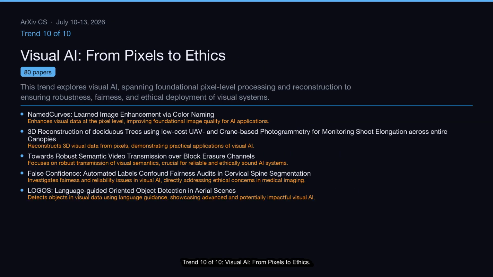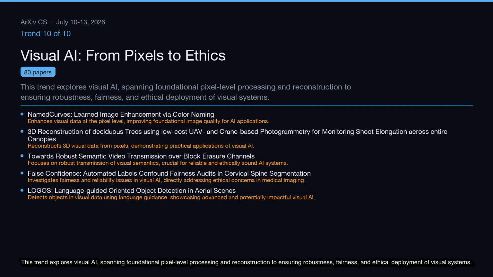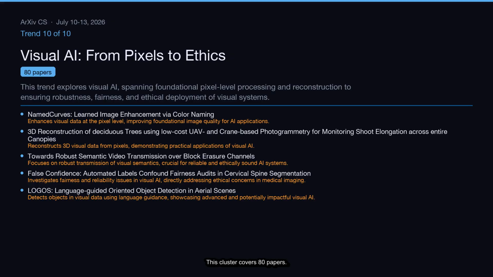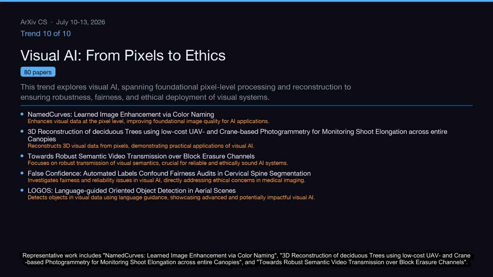Trend 10 of 10, visual AI, from pixels to ethics. This trend explores visual AI, spanning foundational pixel-level processing and reconstruction to ensuring robustness, fairness, and ethical deployment of visual systems. This cluster covers 80 papers. Representative work includes named curves, learned image enhancement via color naming, 3D reconstruction of deciduous trees using low-cost UAV and crane-based photogrammetry for monitoring shoot elongation across entire canopies, and towards robust semantic video transmission over block erasure channels.